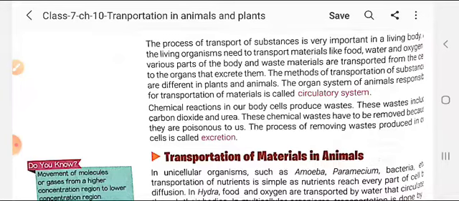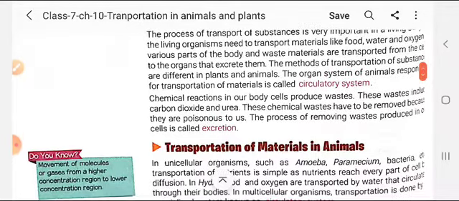Next, students, the chemical reactions occurring in the body always produce some waste materials. These wastes include carbon dioxide and urea. The chemical waste has to be removed because it is poisonous to us, so it is necessary to remove it from the body. The process of removing the waste produced in the cells is called excretion.